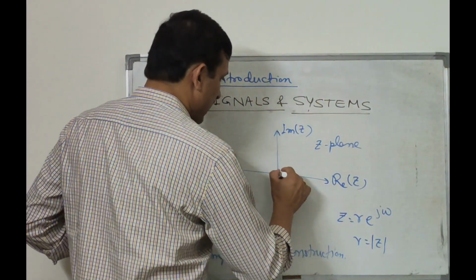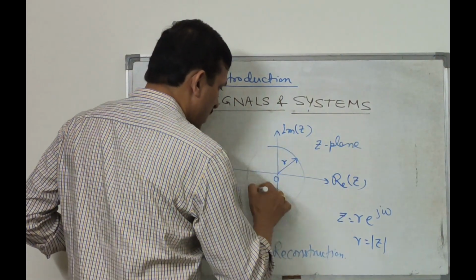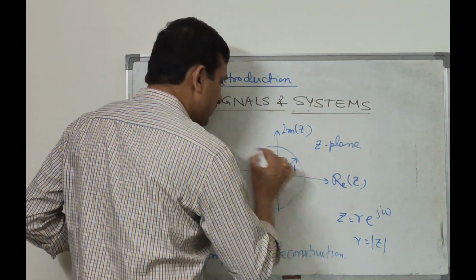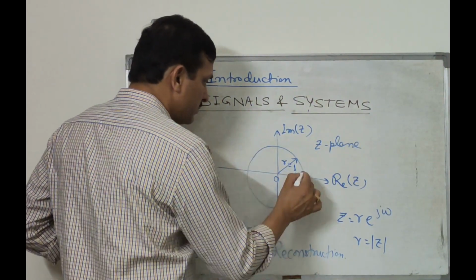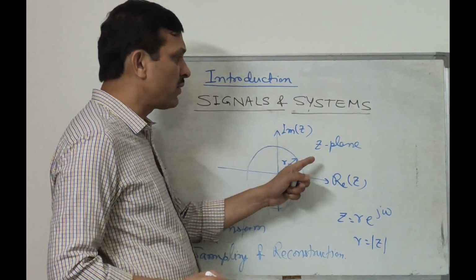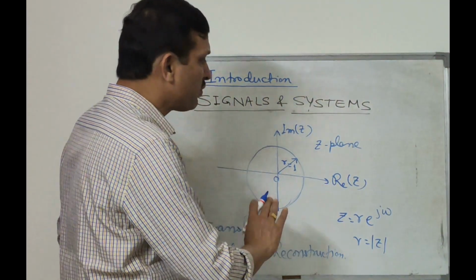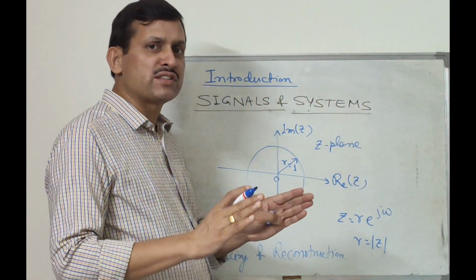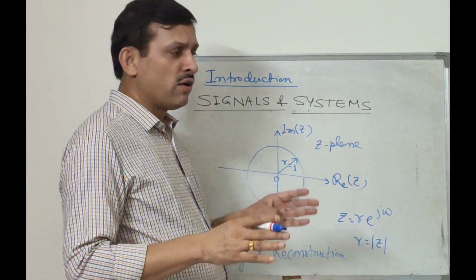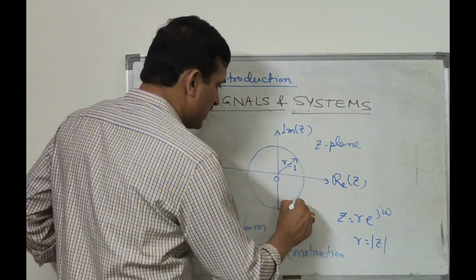This is r, and if r is equal to 1, then the Z transform becomes discrete time Fourier transform. That is, discrete time Fourier transform is a special case of Z transform. When the Z transform is defined over r equal to 1, this we will call a unit circle.